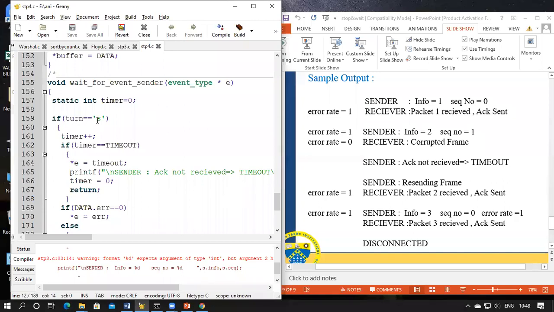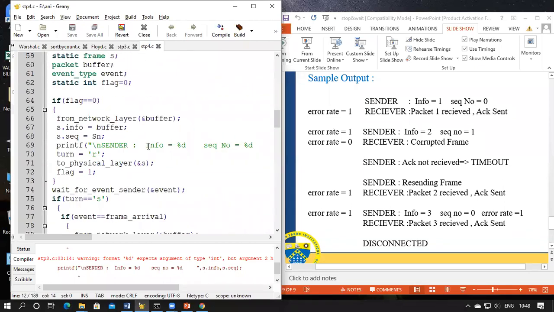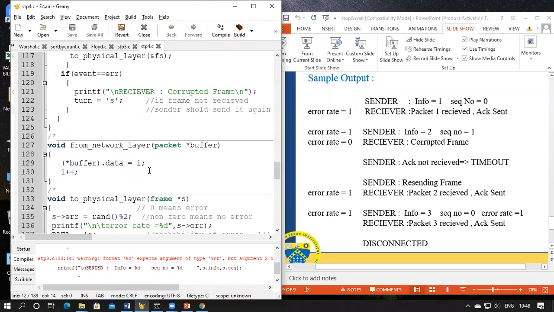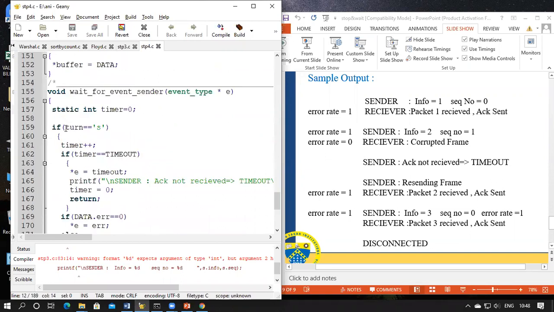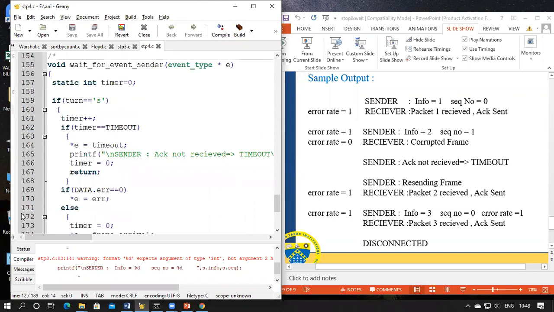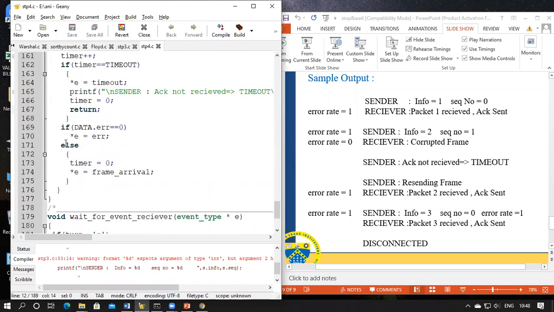Now the turn is S means only then you're going to increment the timer. But now the turn is R. We made the turn as R and then send the packet here. So the turn here is S, we're not going to increment it. So this whole block is not executed, it will come out.